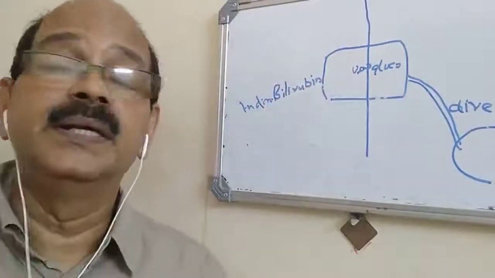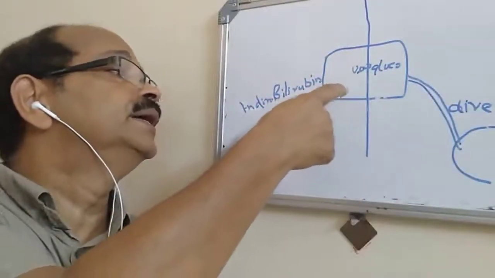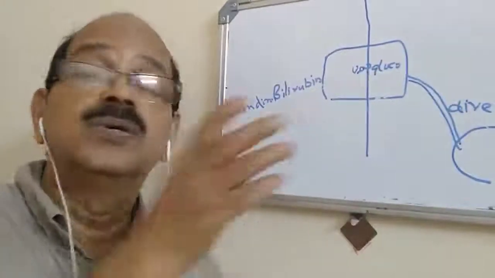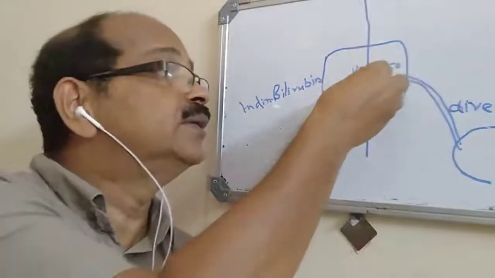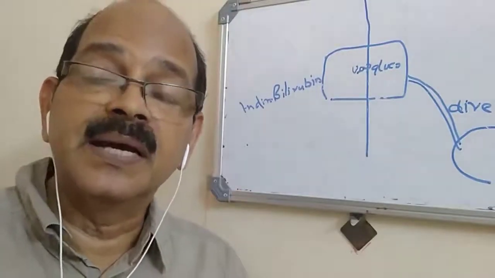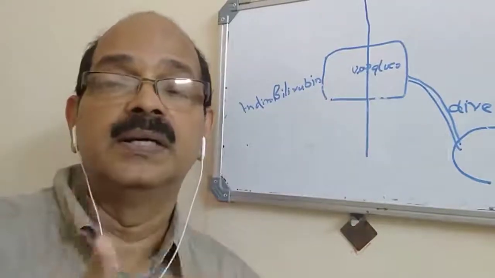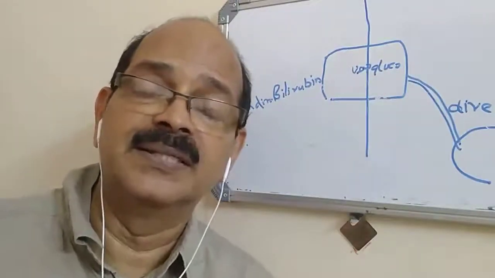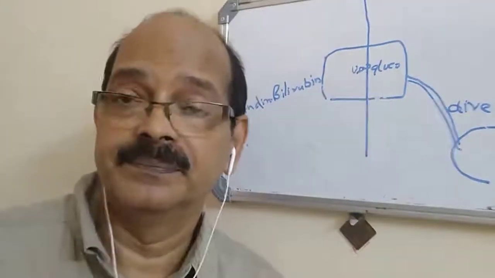And what about the situation where the pathology is here? The unconjugated hyperbilirubinemia, when the conjugation is not happening. Whatever the situation, if the bilirubin load is high, where the conjugation mechanism is normal, the conjugation mechanism is overwhelmed by this large supply of bilirubin. You cannot catch up with it. That is the situation where you get hemolytic situations or a large hematoma, where the bilirubin load is too high, but the conjugation mechanism is okay.